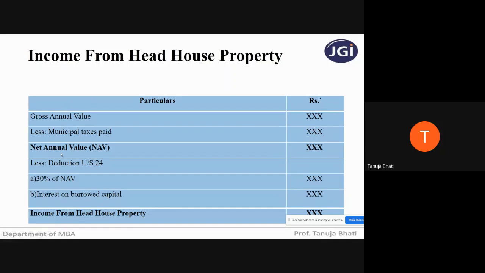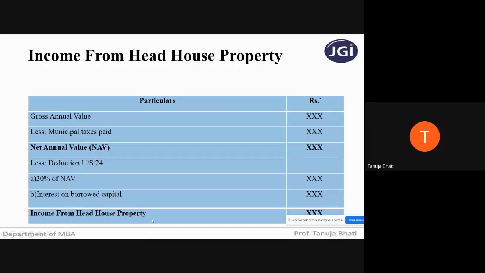So there are two deductions, that is 30% of net annual value. Whatever is the net annual value derived, 30% of that will be a deduction given, which is fixed, which is standard. Okay, and next is interest on borrowed capital. Now, what is the meaning of interest on borrowed capital? In detail, we'll be seeing in the succeeding slides. We have a separate slide for it. So when we deduct these two deductions, we get income from head house property.